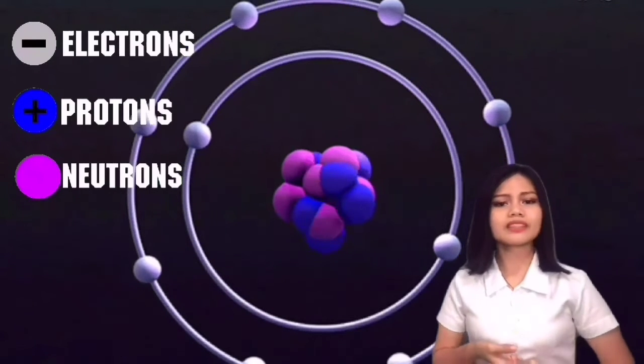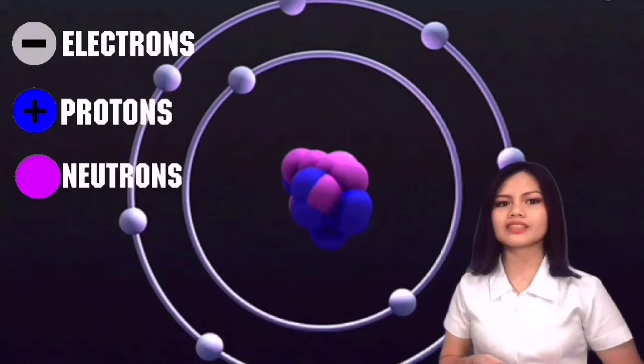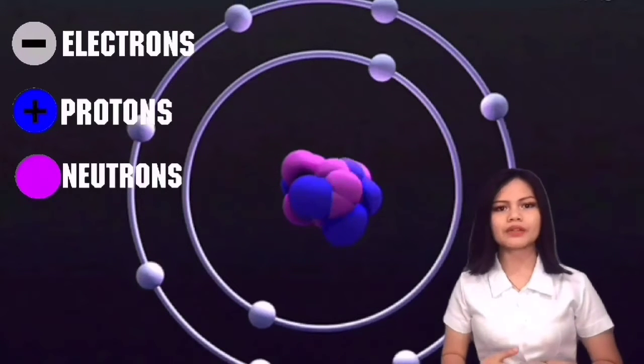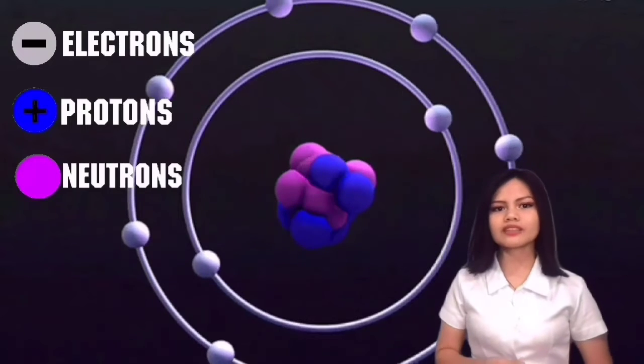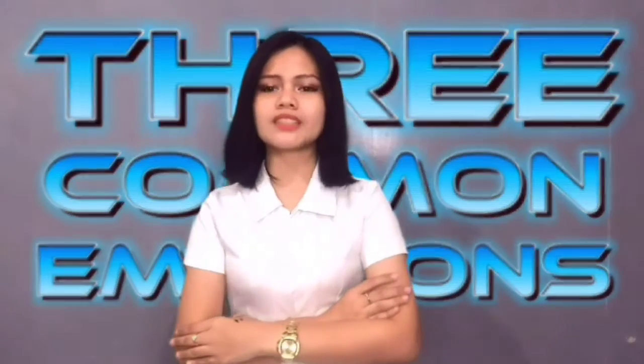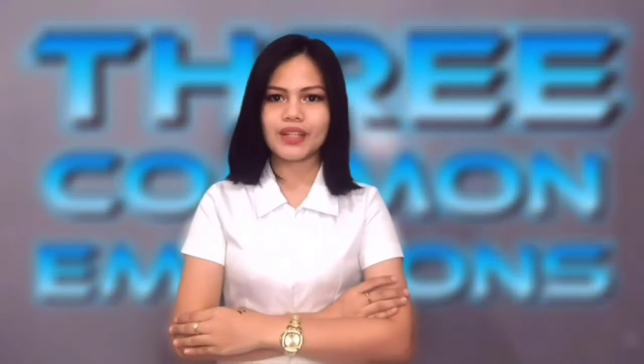The force in stable nuclei is strong enough to keep the nucleus together indefinitely. Unstable nuclei, on the other hand, have too many protons or neutrons, causing the strong nuclear force to be disrupted. Radioactive decay occurs when unstable nuclei attempt to balance themselves by releasing extra protons or neutrons. And there are three common emissions that occur in natural radioactive decay. When scientists first noticed these emissions, they couldn't match them to any known particles. Therefore, they were given the names alpha, beta, and gamma.